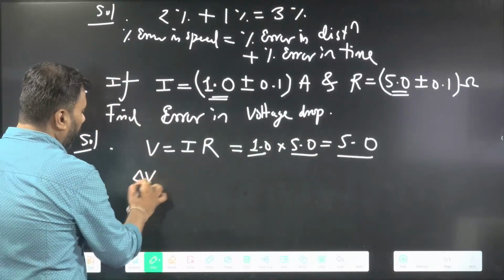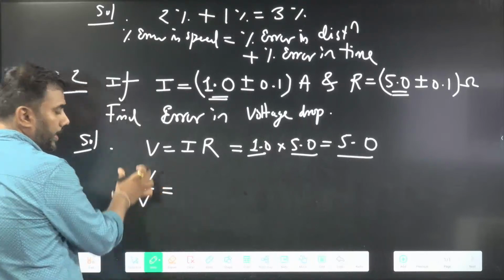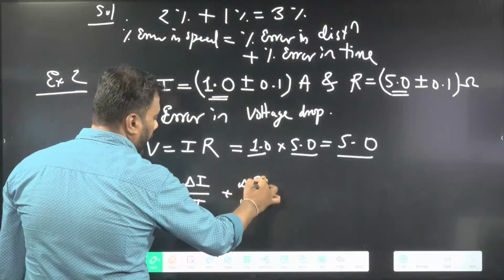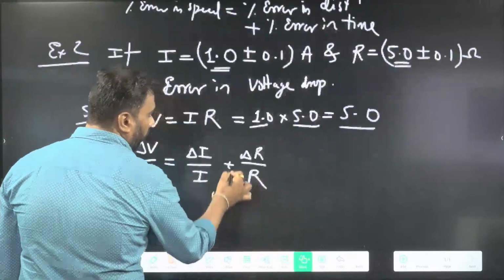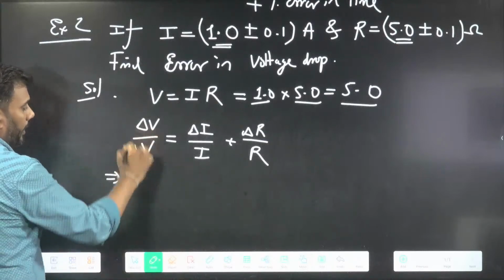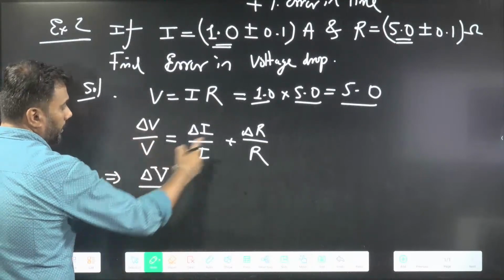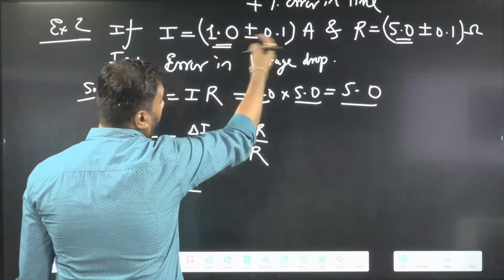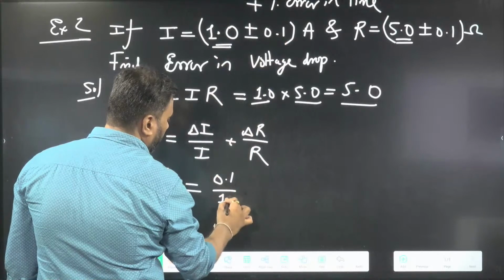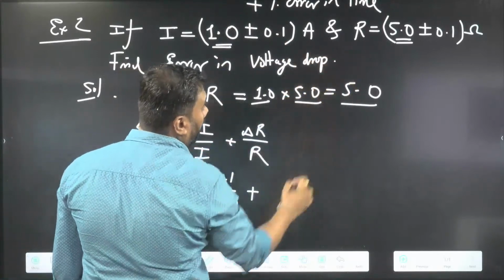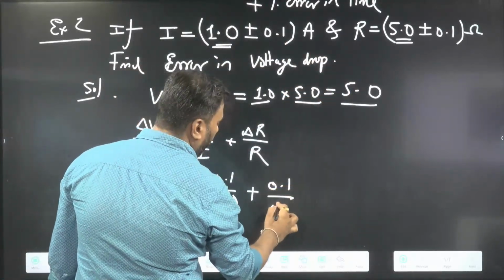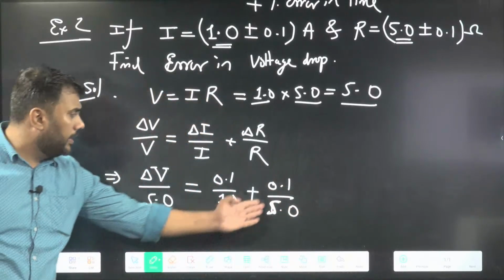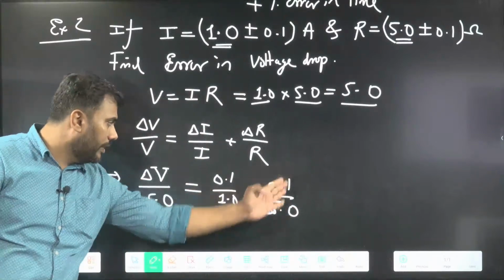Now error in V by V, that is relative error in V, should be equal to relative error in current plus relative error in resistance. I need to find error in V. That is V in division. I will write V times delta I by I, 0.1 by 1, plus delta R by R, 0.1 by 5.0. Now I can multiply this 5.0 here.